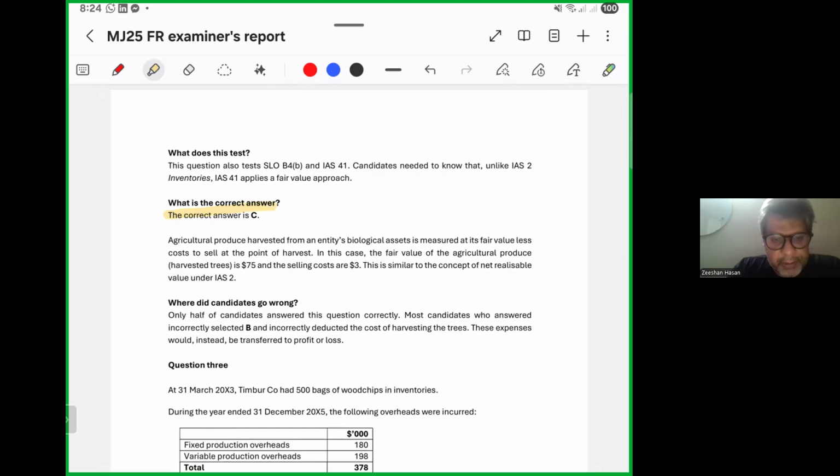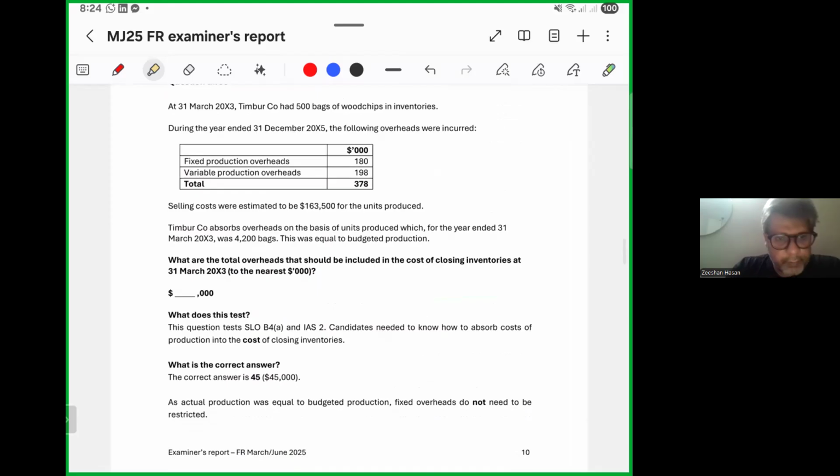At 31st March, timber company had 500 bags of wood chips in inventories. During the year end 31st December X5, the following overheads are incurred. Fixed production overheads 180, variable production overheads 198, total is 378. Selling costs were estimated to be 163,500 for the units produced. The timber company absorbs overheads on the basis of units produced, which for the year ended 31st March was 4,200 bags. This was equal to budgeted production. What are the total overheads which should be included in cost of closing inventories at 31st March X3?